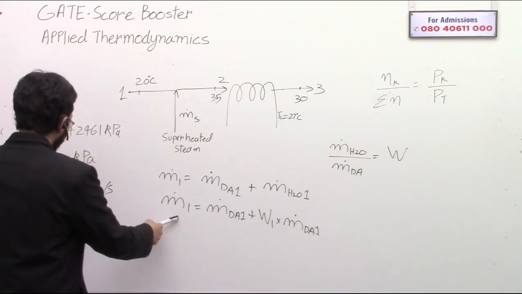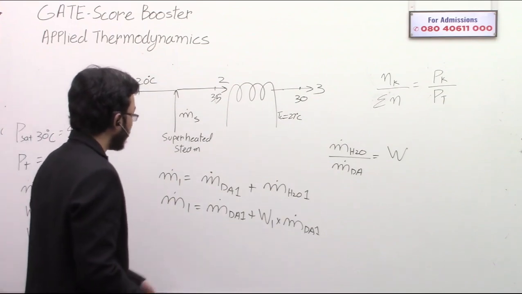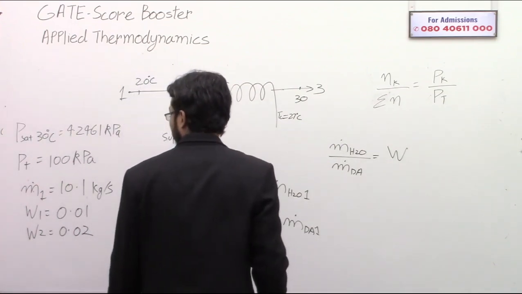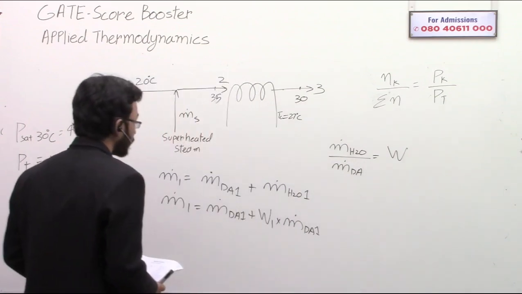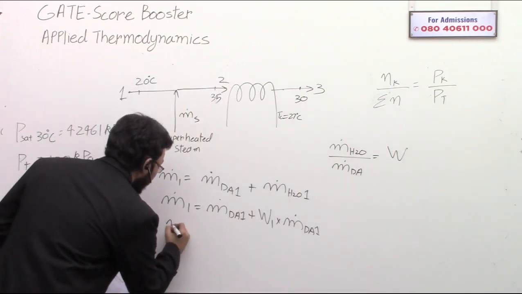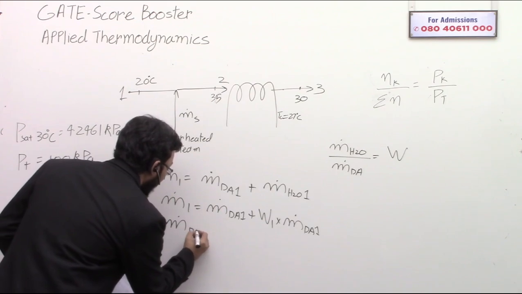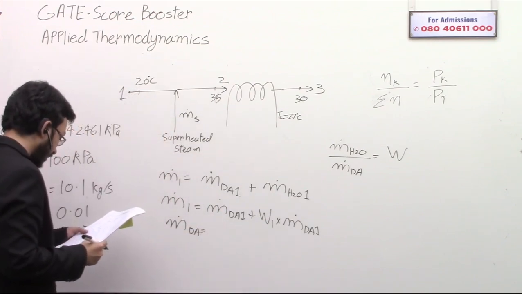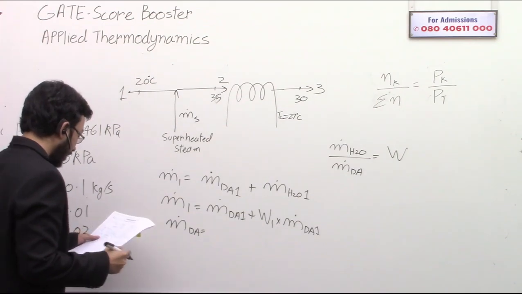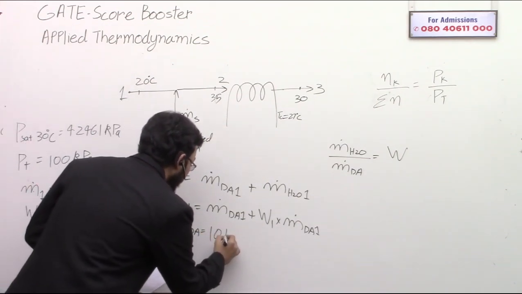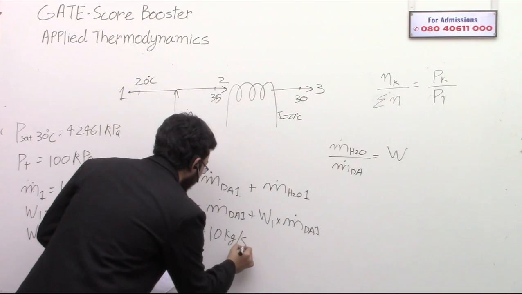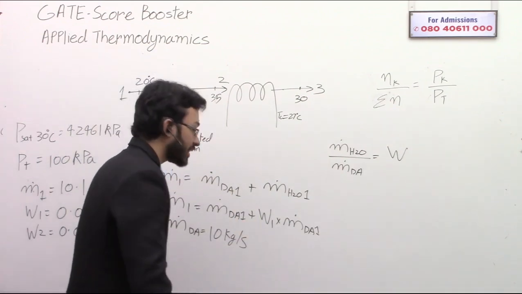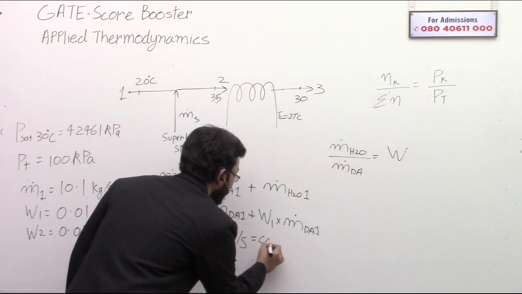So this is known, 10.1. m dot dA is a variable, W1 is known. So from this, when you calculate, you will get the mass flow rate of the dry air. The mass flow rate of the dry air will come as, let's see, 10 kg per second. This is the m dot dA, 10 kg per second, and this is going to be a constant.